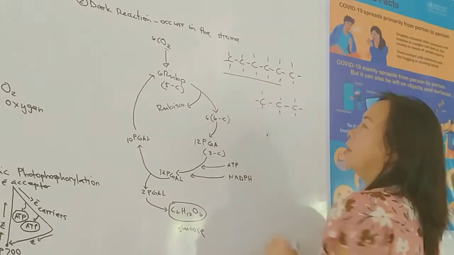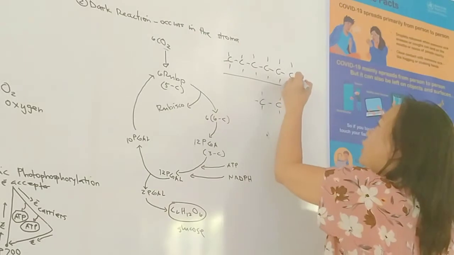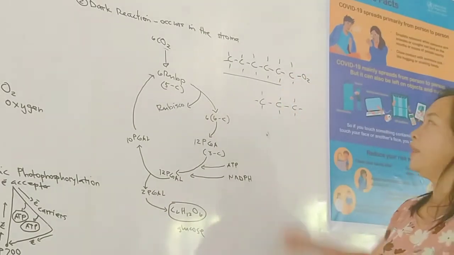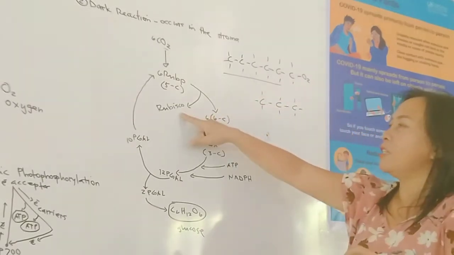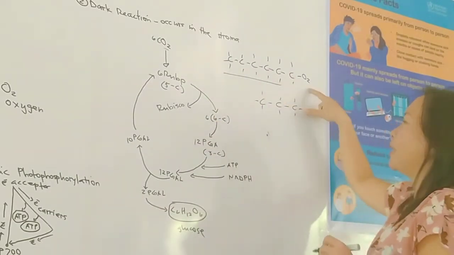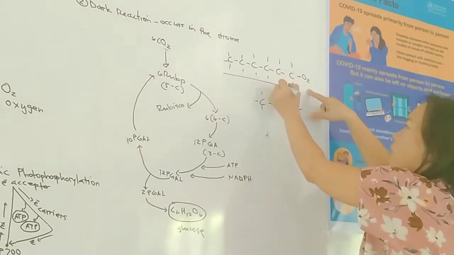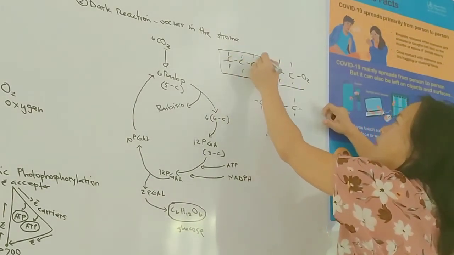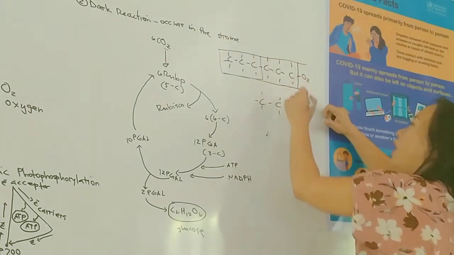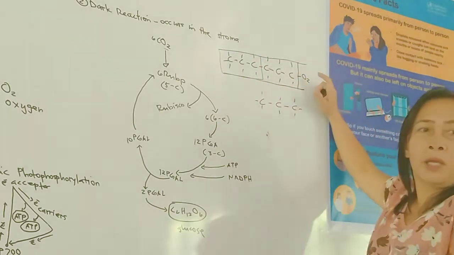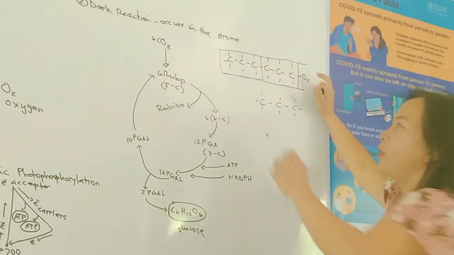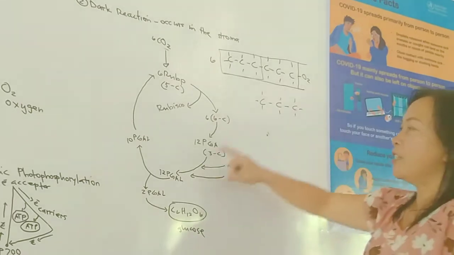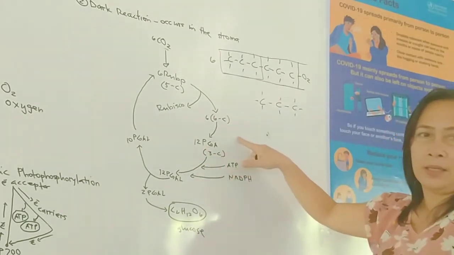And this part comes from CO2, carbon dioxide. And when it is catalyzed by rubisco, this becomes a 6 carbon compound, which immediately splits into 2 molecules. So there are two molecules of PGA. Of course, times 6, you have 12. That's why you have 12 phosphoglyceric acid.